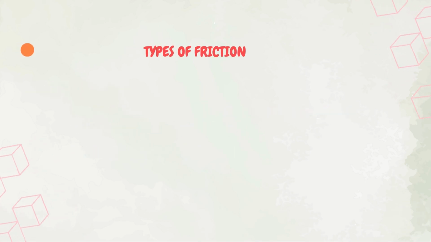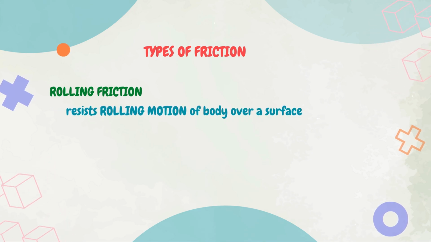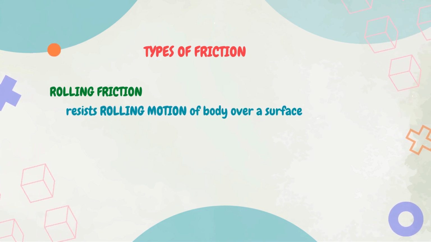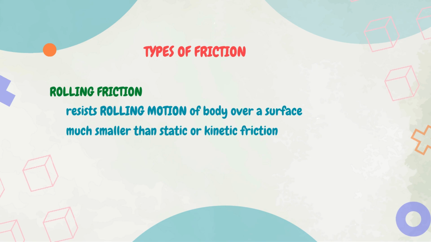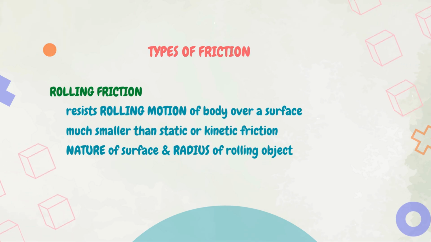The third type is the rolling friction. Rolling friction is the force that resists the rolling motion of a body over a surface. It is usually much smaller than static or kinetic friction, and it depends on factors like the nature of the surface and the radius of the rolling object.